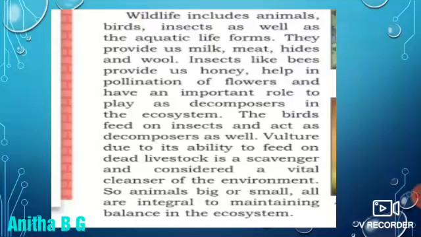It is the role of wild animals like the vulture, the bird, which will eat the dead livestock. It is a scavenger and considered a vital cleanser of the environment. So these animals, big or small, all are integral to maintaining balance in the ecosystem.